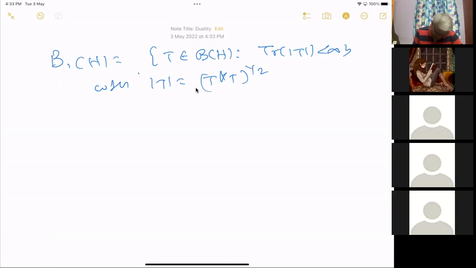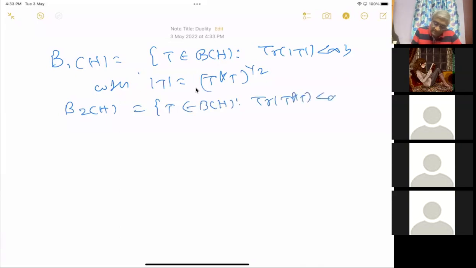We also defined Hilbert-Schmidt operators, which are all those T in B of H such that trace of T star T is less than infinity. And we have shown that B2H is a Hilbert space with respect to the following inner product.